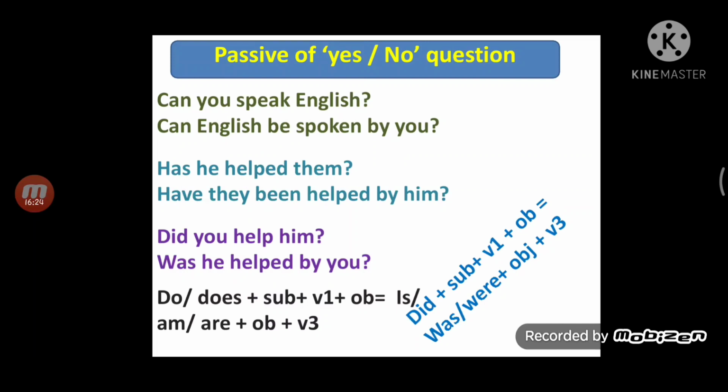Second sentence, has he helped them? Them is object, so according to them, have should be used, so them converts into they. Have they been helped by him? Okay, did you help him? Take according to him: was he helped by you? Question mark. But remember, if active voice is a question, then your passive voice should be in question form. So do/does plus subject plus V1 plus object is equal to am/is/are plus object plus V3.